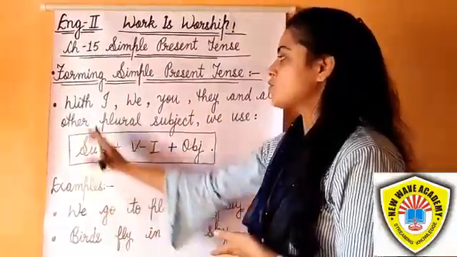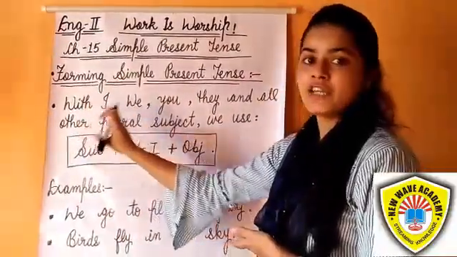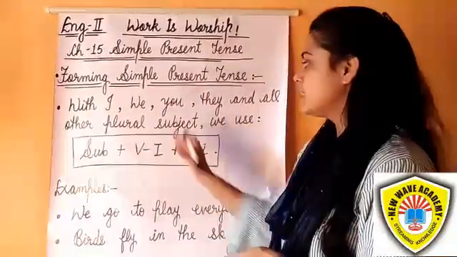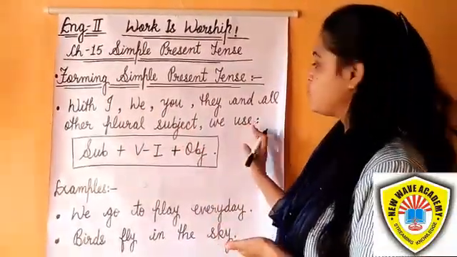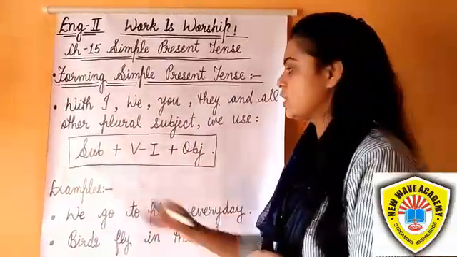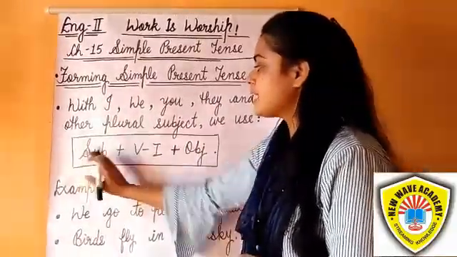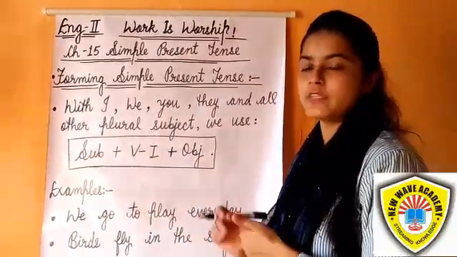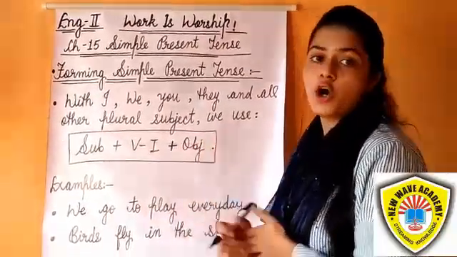Remember, students, with I, we, you, they and all the plural subjects, we use this structure of the sentence: subject plus first form of the verb, meaning the original form of the verb, plus object.